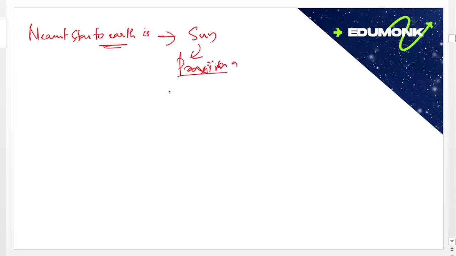Then our nearest star to Earth is the Sun, followed by Proxima, then Alpha Centauri. These are the three stars which are near to our Earth. Then we can go to the next topic, constellations.